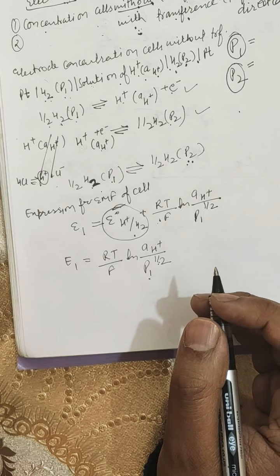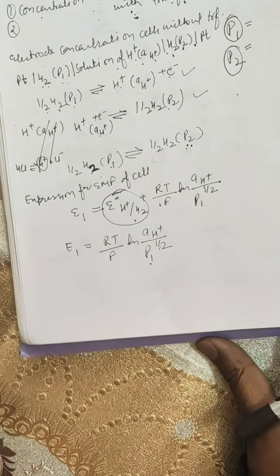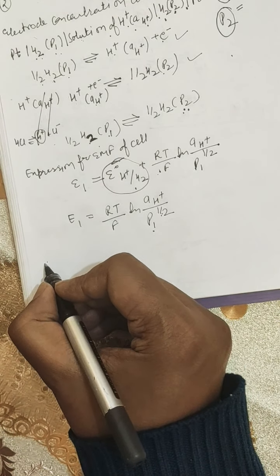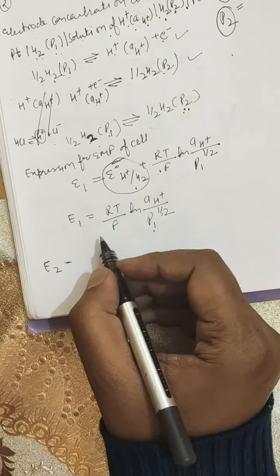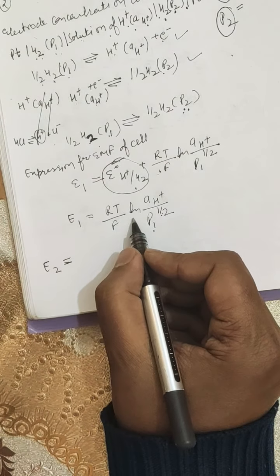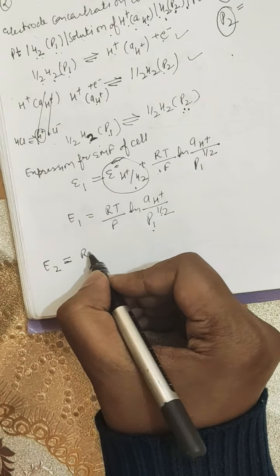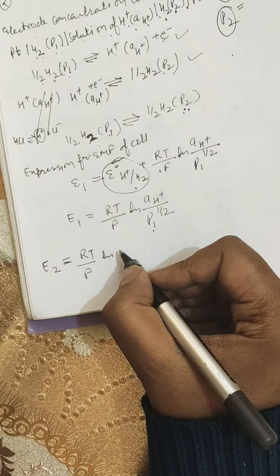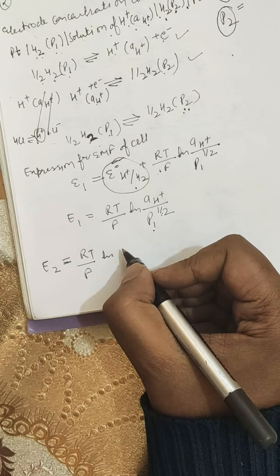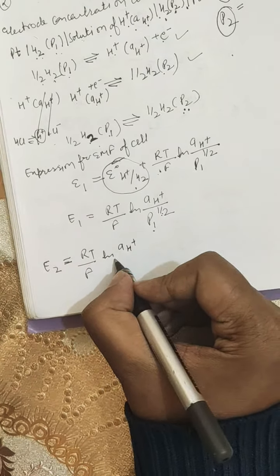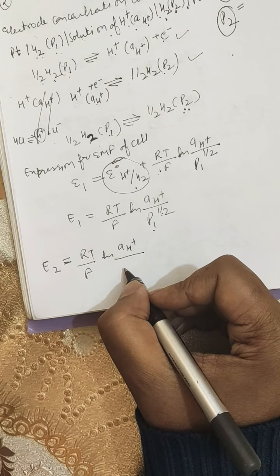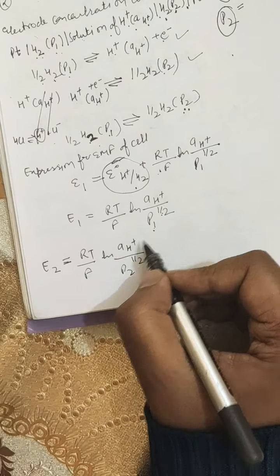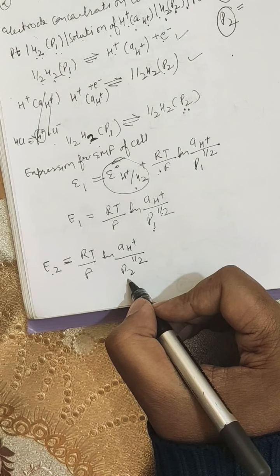So this becomes E1. And for the right-hand electrode, where reduction is taking place, we may write the final expression as E2 equal to RT/F ln of the activity of the proton, aH+, divided by P2 raised to the power half. So for E1 it was P1 and for E2 it is P2.